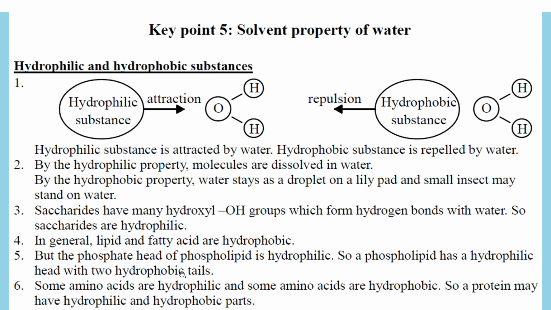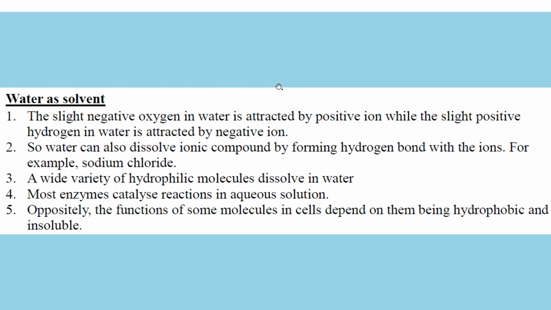You will encounter it later. Moreover, amino acids join together to form proteins, right? Some amino acids are hydrophilic, maybe they have a hydroxyl group. Some amino acids have no hydroxyl group, so they are hydrophobic. So a protein may be hydrophilic or hydrophobic because it has different parts. Some parts are hydrophilic, some are hydrophobic. So a mixture can happen, and the separation is not so clear. For protein and phospholipid, a mixture. And then water as a solvent, we have discussed it.